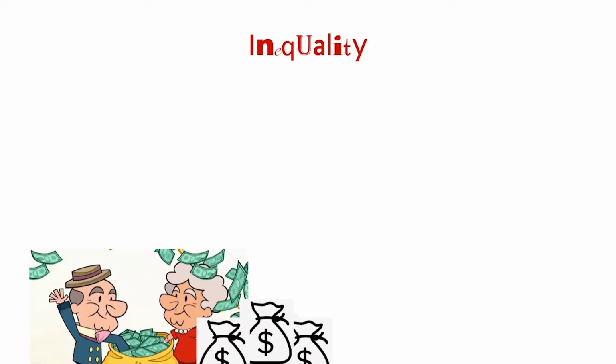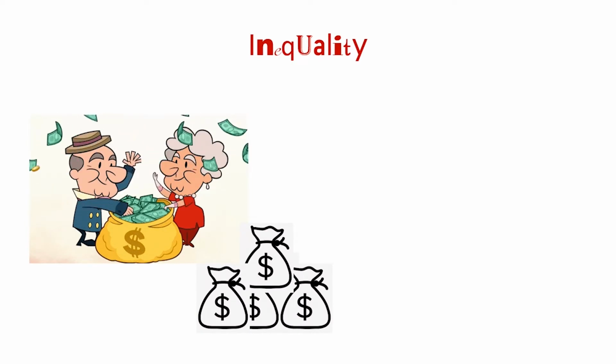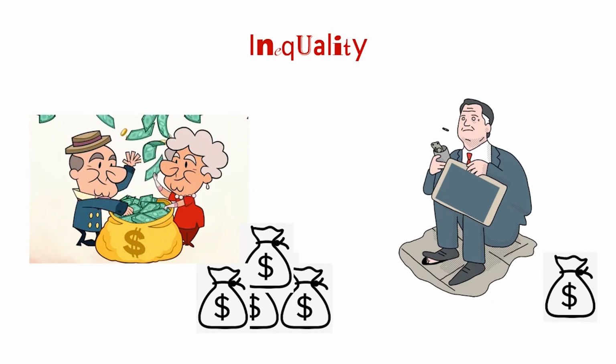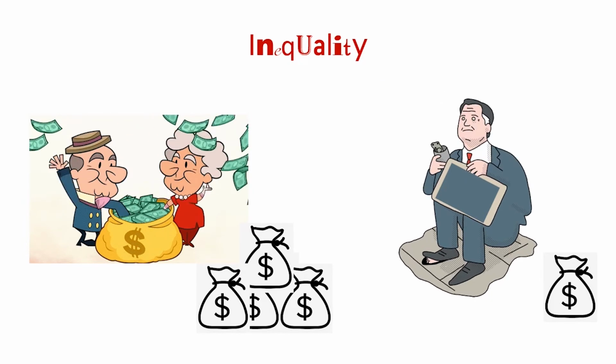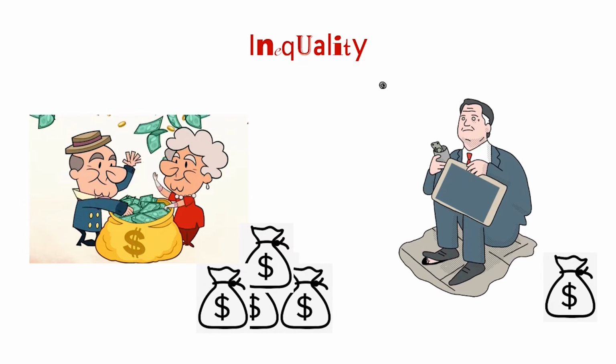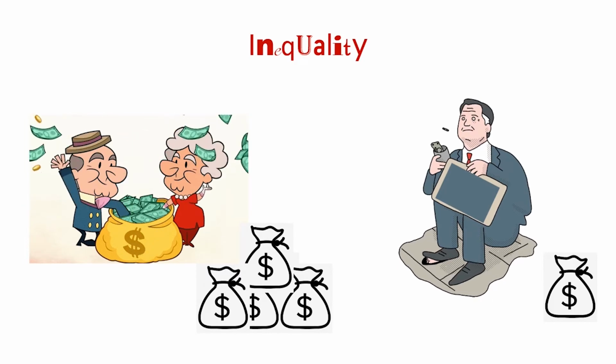One of the most important things we need to understand in society is inequality. Inequality refers to the phenomenon of unequal or uneven distribution of resources and opportunities among the members of a society. It is nothing but the unequal distribution of resources among the people in a society or in a place, or limited opportunities for the people.